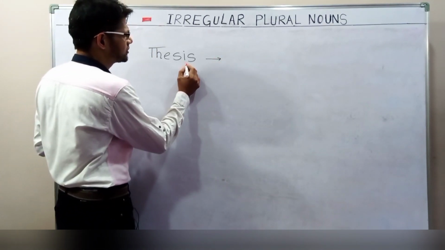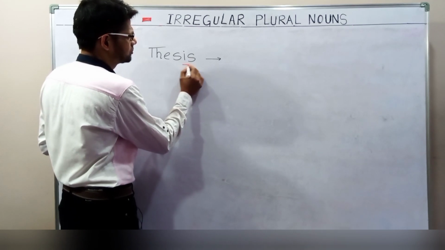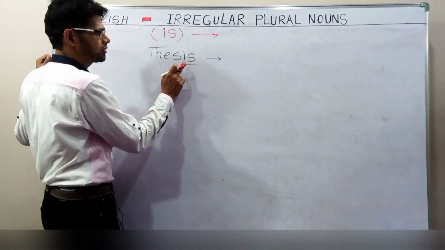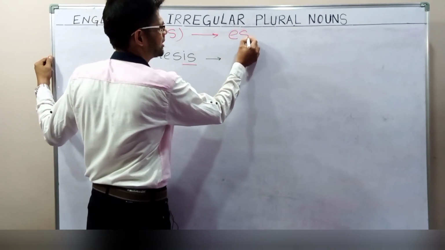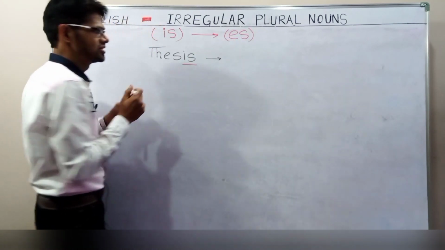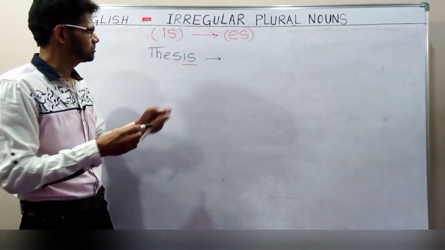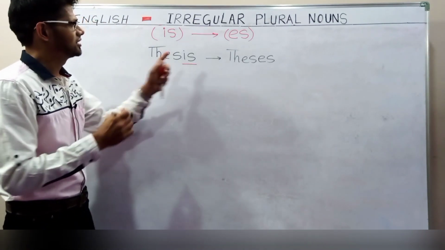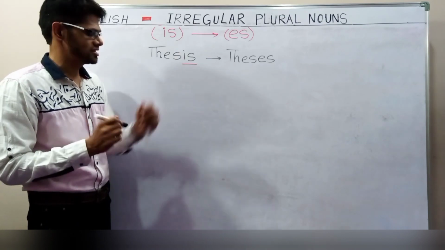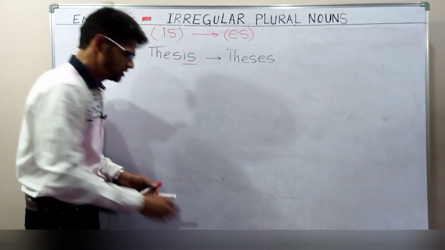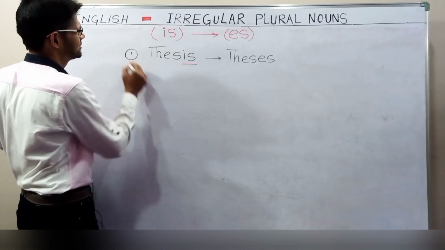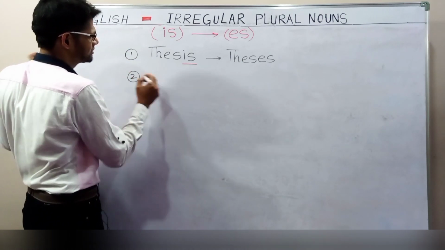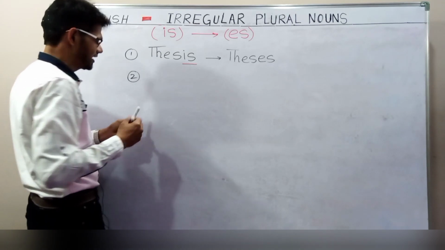We have to check what the last two letters of the word are. By replacing IS with ES, we make it plural. Let us learn with the help of some examples. Thesis becomes theses. Now, for example, another word: analysis.